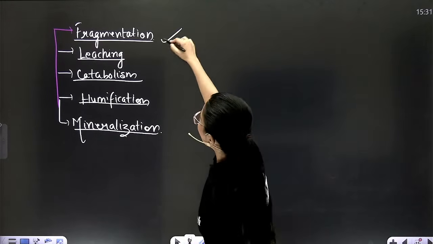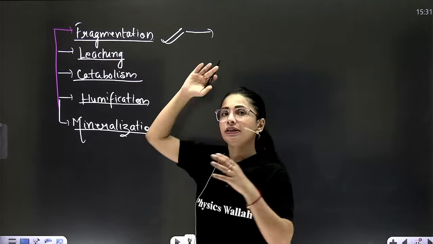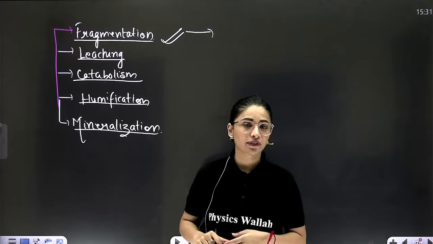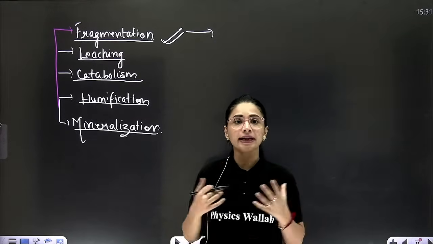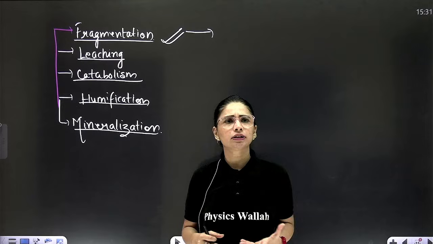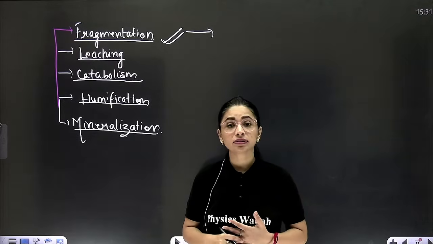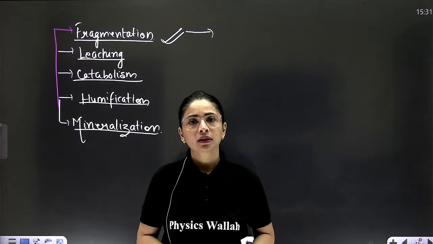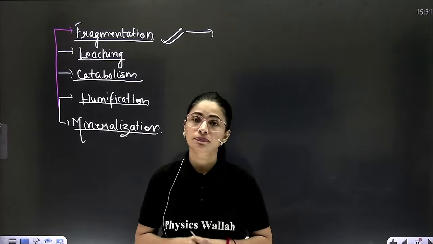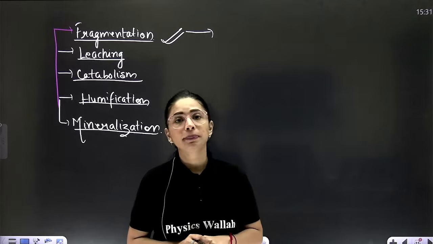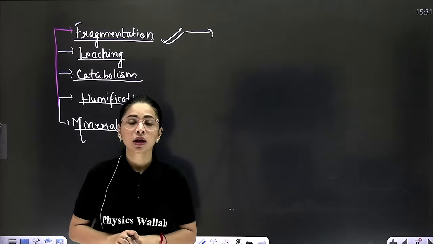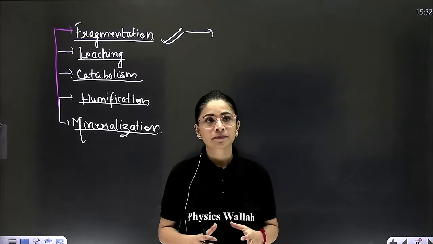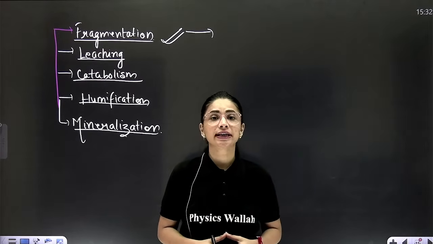Fragmentation is the first and initial step of decomposition, done with the help of the farmer's friends like earthworm and termites. You must have heard that earthworms are farmer's friends. Why are they called farmer's friends? They start the process of decomposition beta. They begin it by feeding on the dead remains. They feed on detritus. That is why earthworm is also known as detritivore.